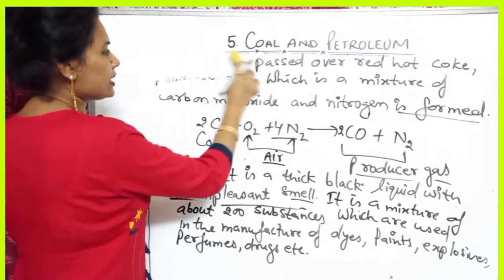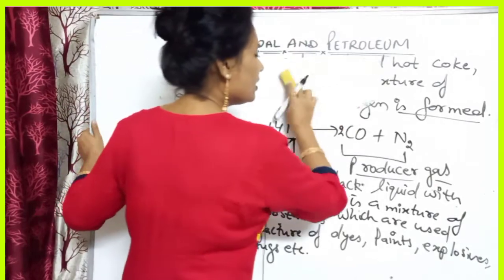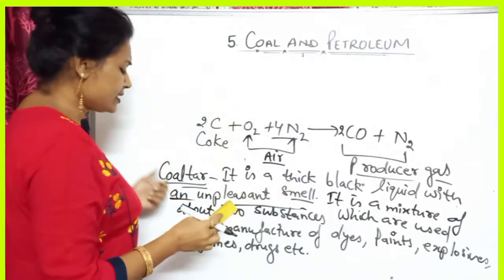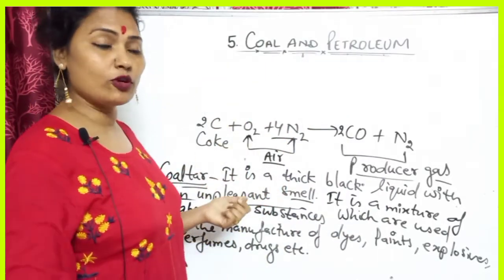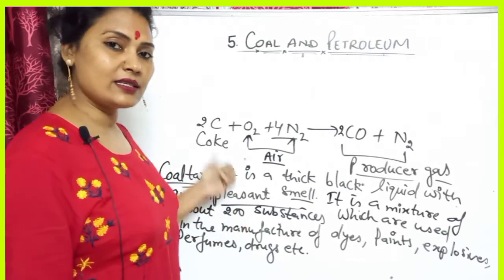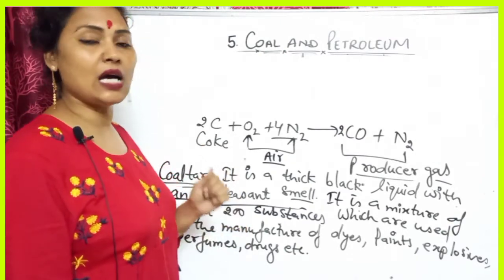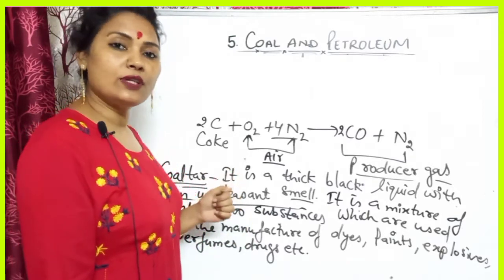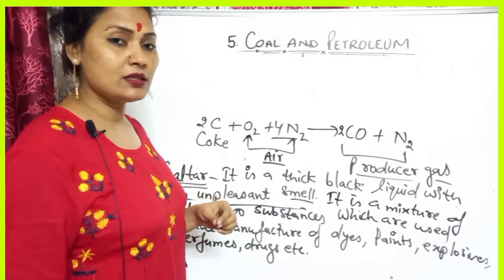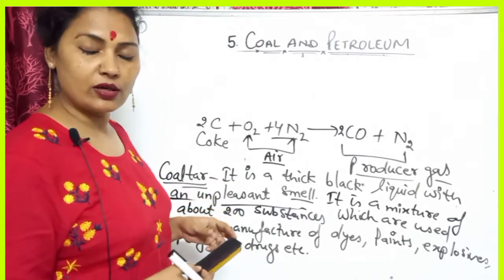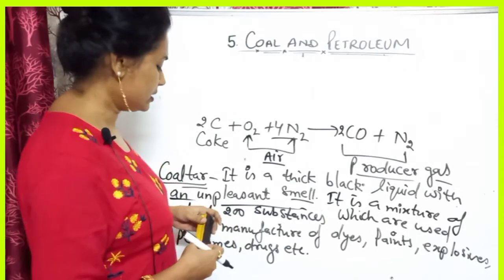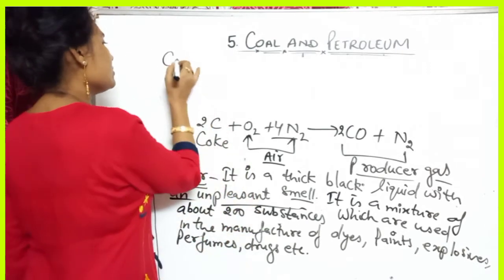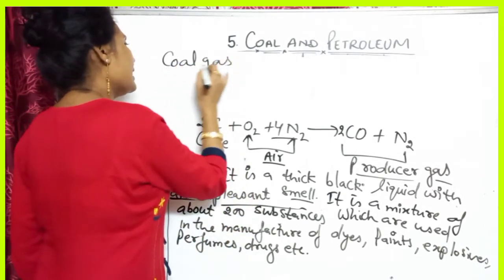One information I have already given you, that nowadays coal tar used for road surfacing is replaced by bitumen, which is a byproduct of petroleum. It is obtained from petroleum distillation. Now we can take the next one, that is coal gas.